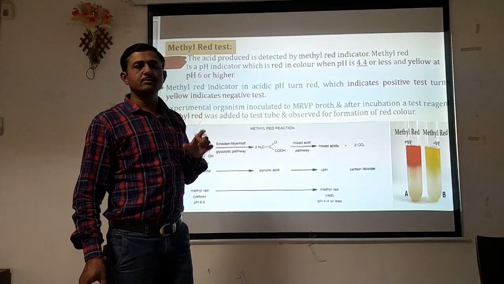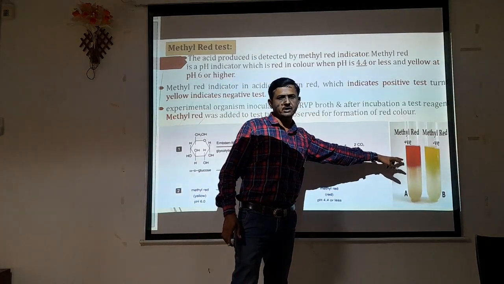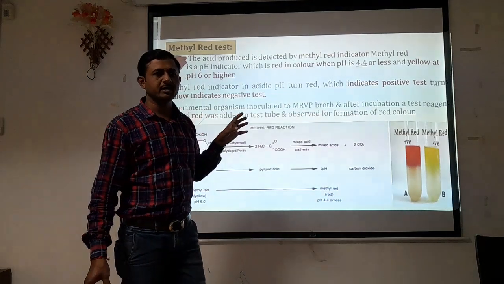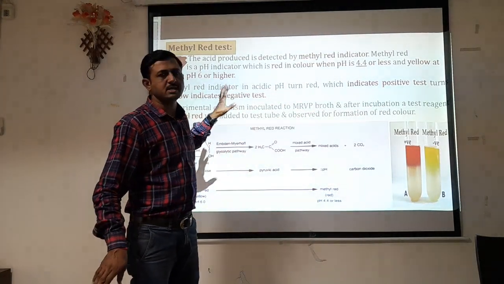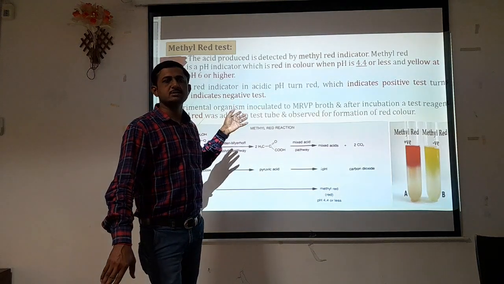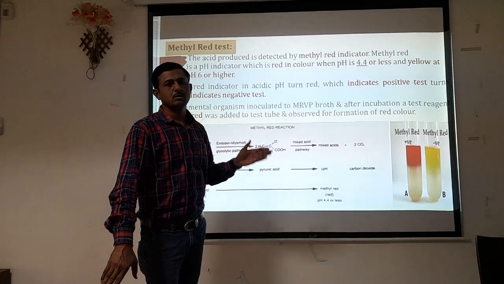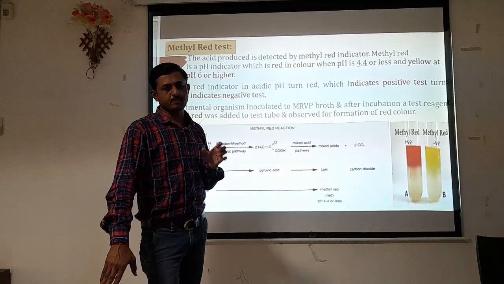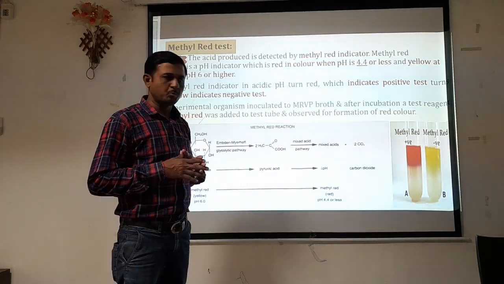If that tube becomes purely red as shown in the figure, we consider that the final end product of that reaction is an acidic substance, whether acetic acid, lactic acid or some other organic acids. Due to that, the pH of the medium becomes acidic and it turns red. So that's why we consider that a positive test.